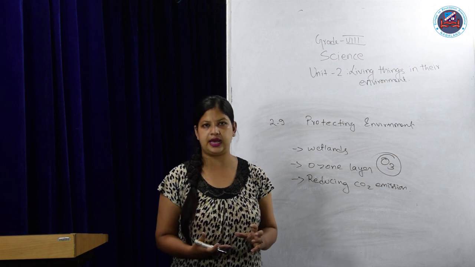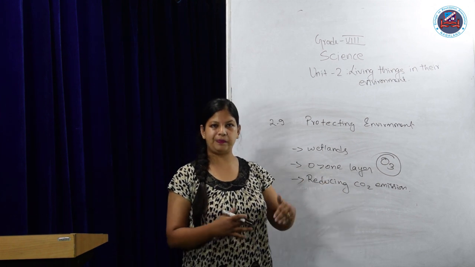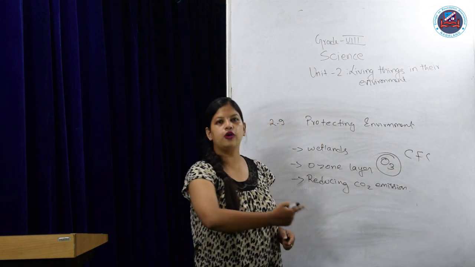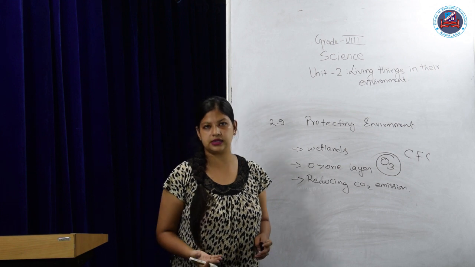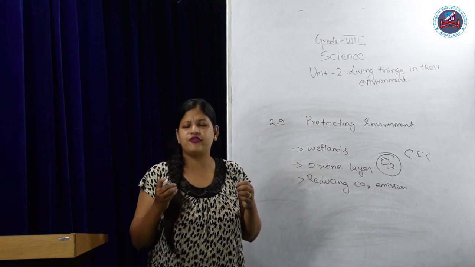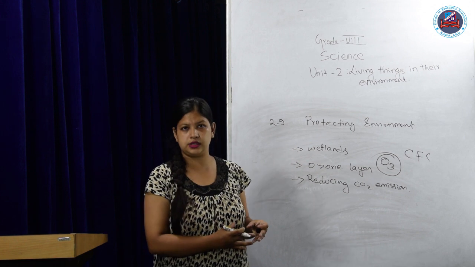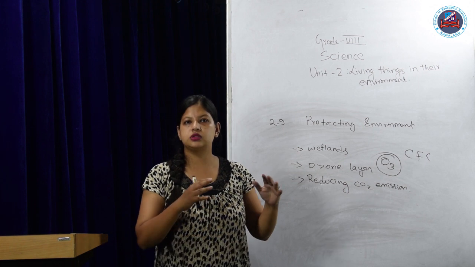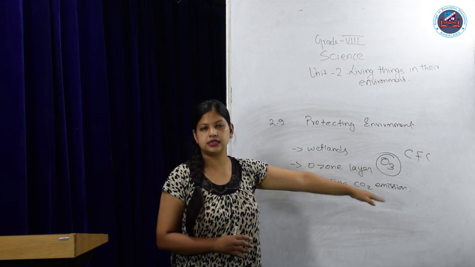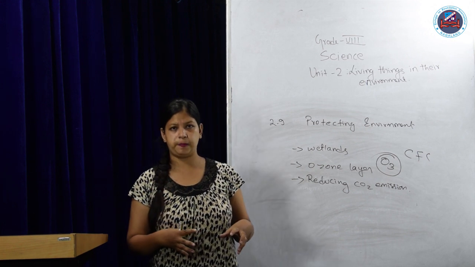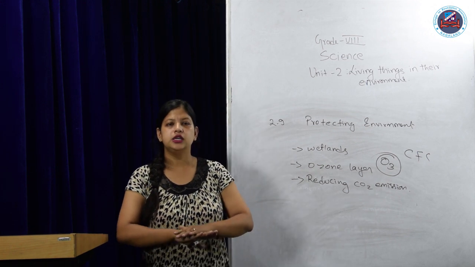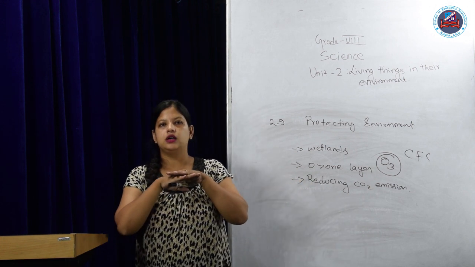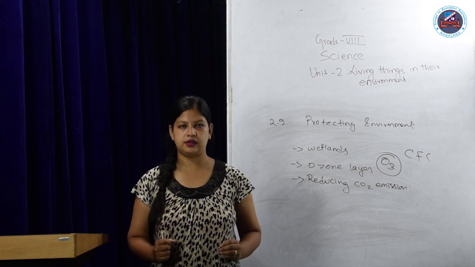Now how can we do that? The ozone layer usually depletes or is destroyed due to harmful gases like CFC, chlorofluorocarbons, carbon monoxide and sulfur dioxide. These are very harmful gases produced from industries. So the United Nations has signed a treaty in order to stop those industries which are producing this kind of gases. Because of that, it has had a huge effect. Those industries have been stopped, due to which we expect that slowly the ozone layer will stop depleting and will heal itself.